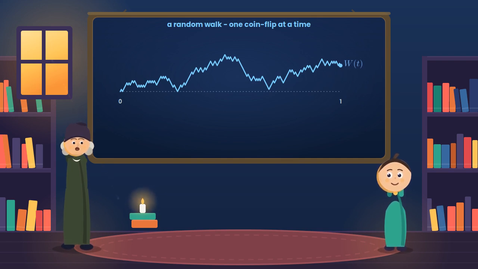Call its height at time t, w of t. Because every step is independent, the wobbles pile up, so the typical distance it strays from 0 grows steadily with time. Its spread, the variance, at time t is exactly t. It ends somewhere random, almost never back at 0.